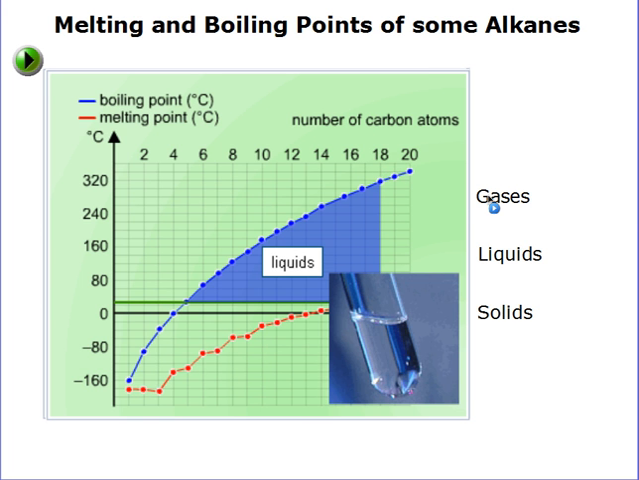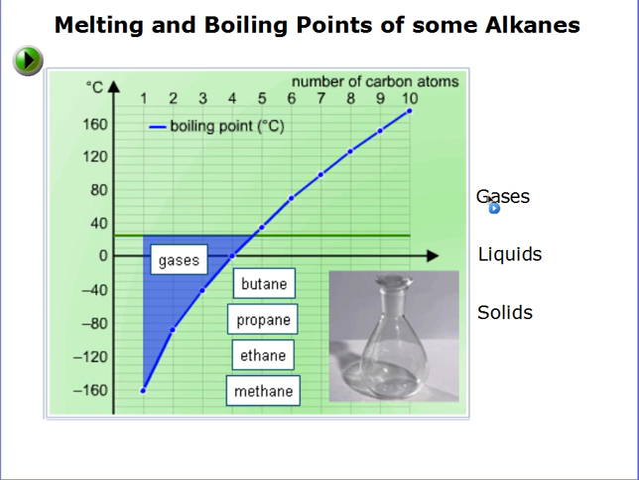Okay, so what about gases? Well, with gases, they have to have the melting and boiling point less than 25 degrees Celsius. And the first 4 gases, methane, ethane, propane and butane, all have their boiling point at less than 25 degrees Celsius. That means at room temperature, they are gases.